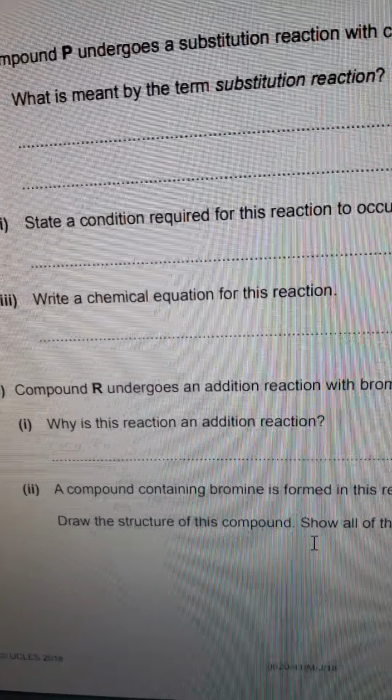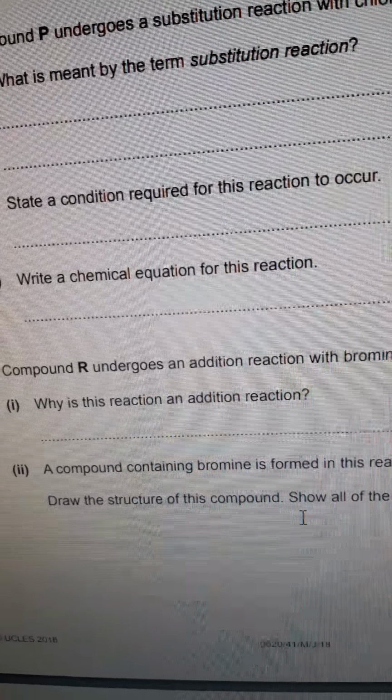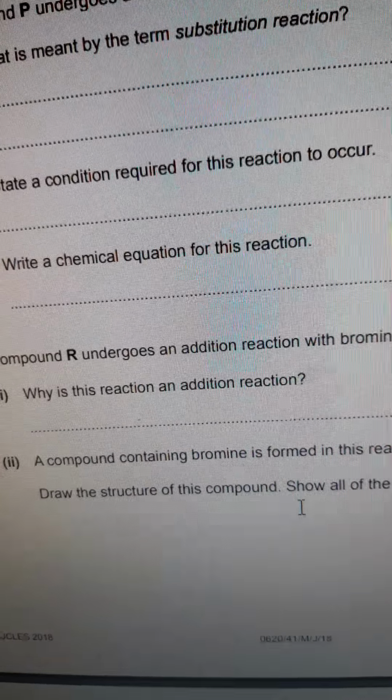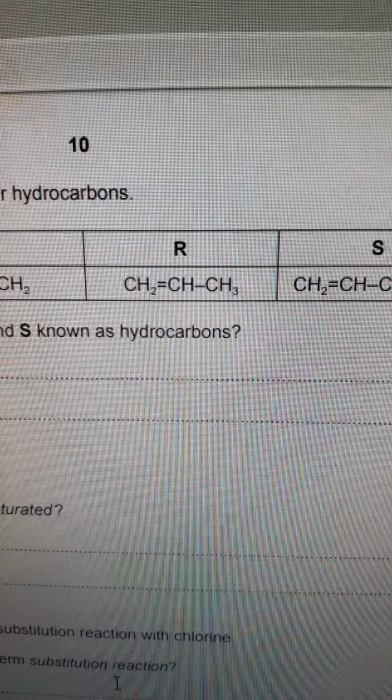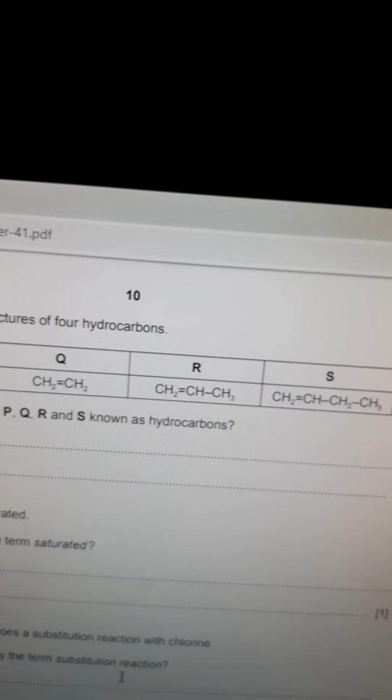Then we have D. Compound R undergoes an addition reaction with bromine. Why is this reaction an addition reaction? Because we are adding bromine to the unsaturated alkene. Let's go back to the table to find R. R is propene, so it's an unsaturated alkene, so we can add to the alkene. And why is this reaction an addition reaction?